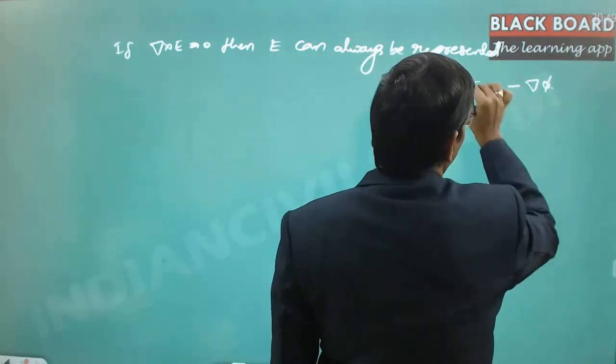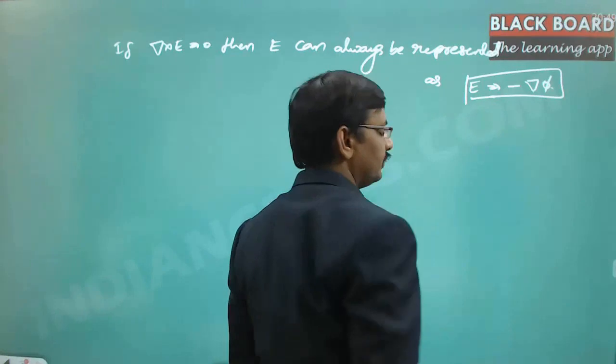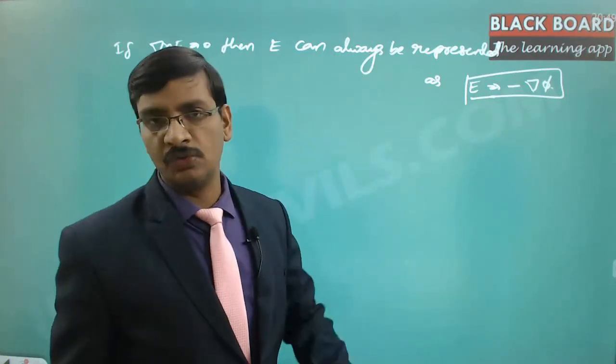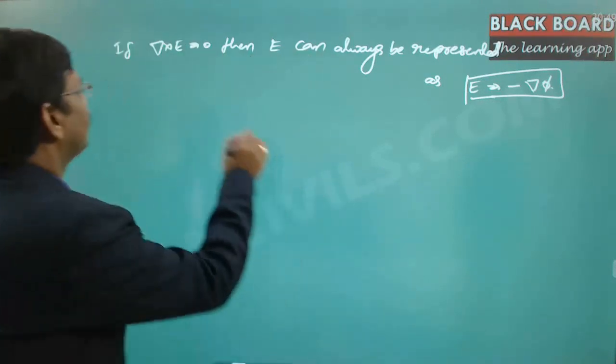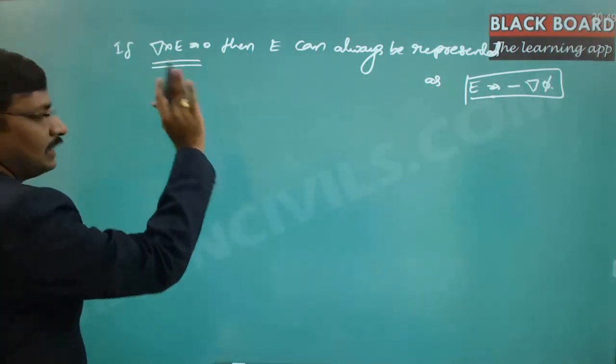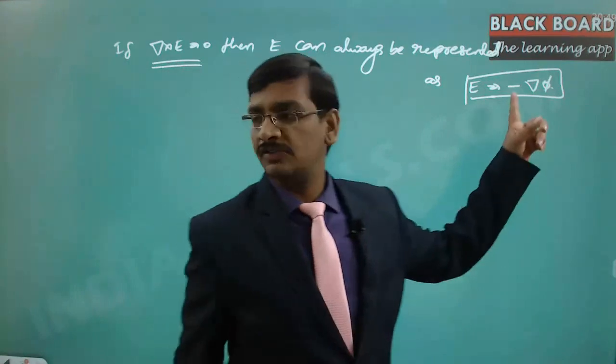So this is a vector identity. This proof we are going to do in vector calculus. For now, you don't need to understand anything except the fact that if del cross E is equal to 0, E can always be expressed in terms of minus del phi.